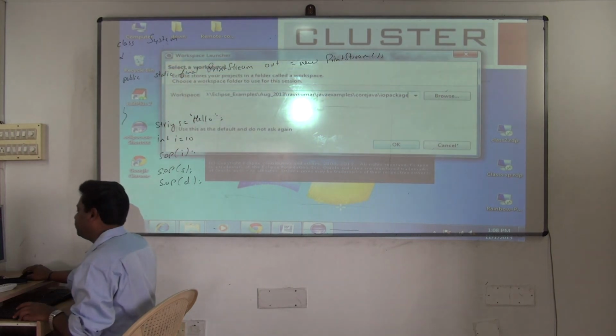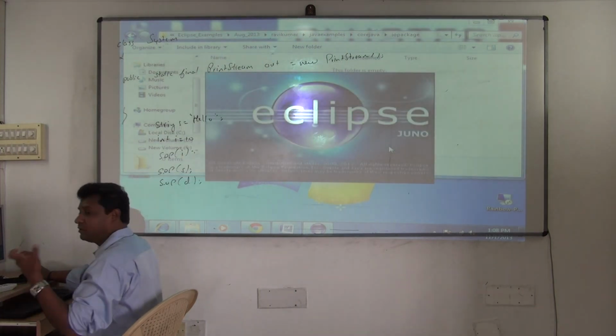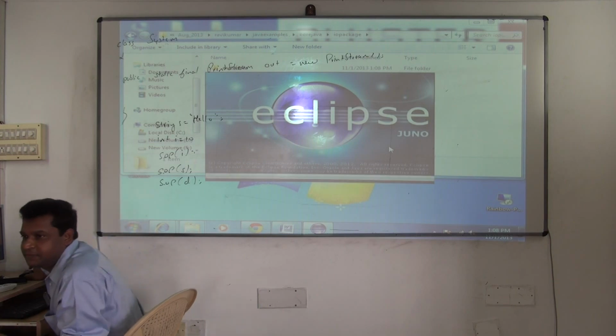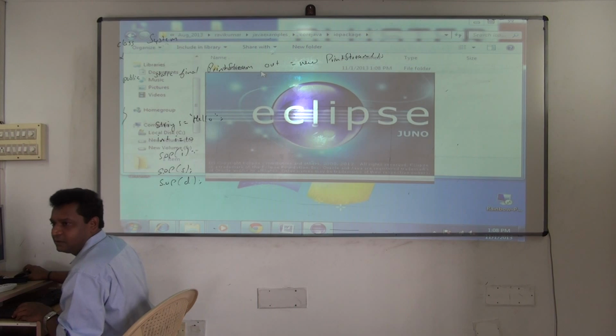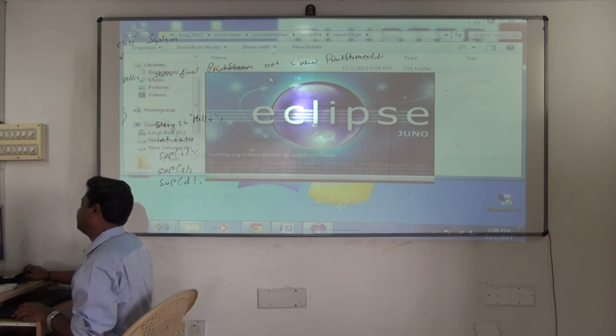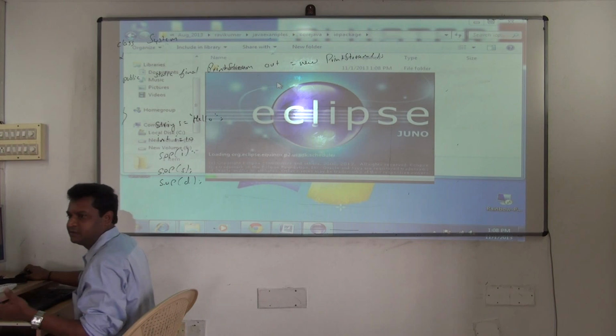Open a new one. So always organize, otherwise you'll find it confusing tomorrow. Paste it. First time when I open, what happens? I'll type and show you SOP if you want to see this. First time metadata will be created, always open where metadata is present. Understood? You should know how to use Eclipse now. So metadata gets created automatically. First time it will be a bit slow, next time you open in that workspace it will be fast.